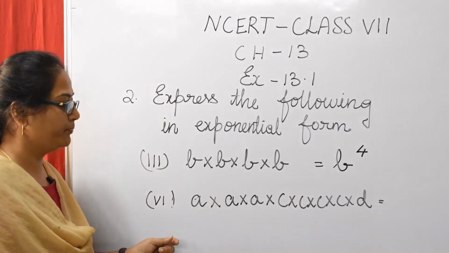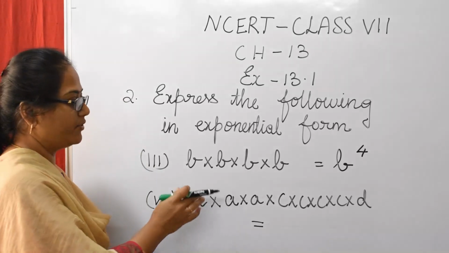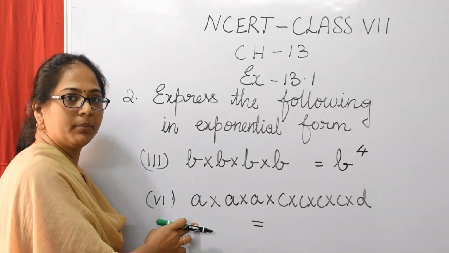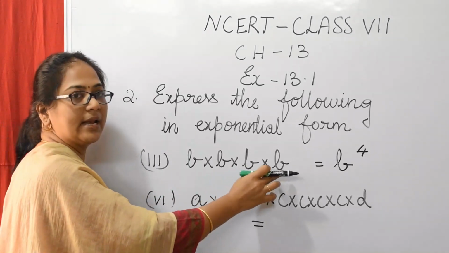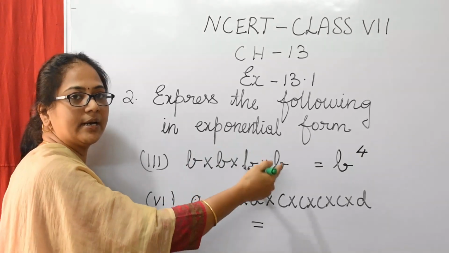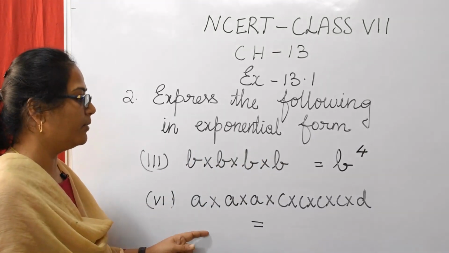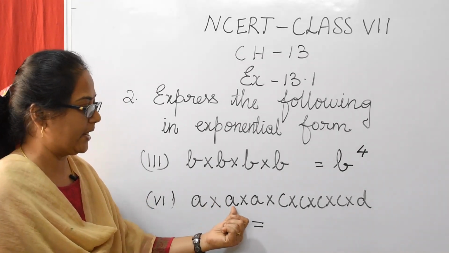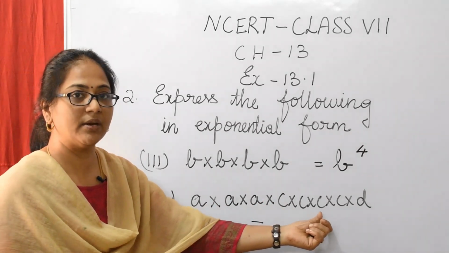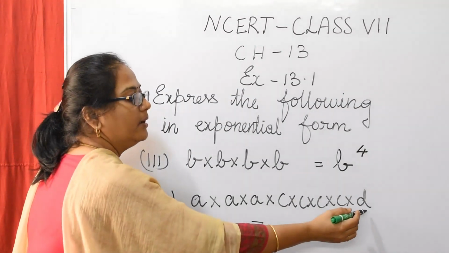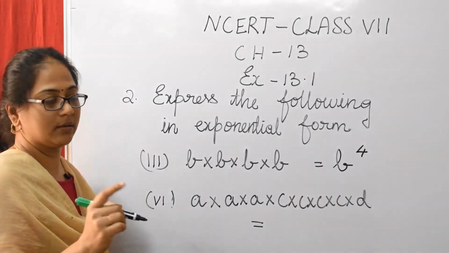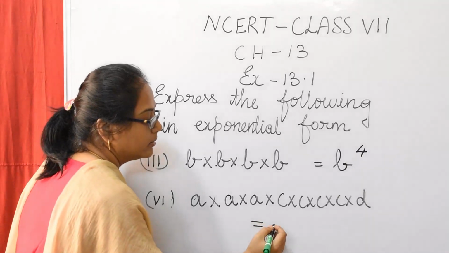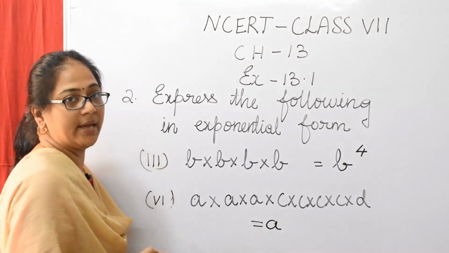Now, next sum. Can you find the difference between the previous sum and this sum? Here we have a single alphabet repeated again and again, and here we have different alphabets. A is repeated 3 times, C is repeated 4 times, and D is written only once. So, A is going to be the base.